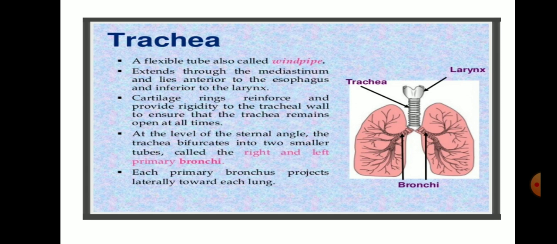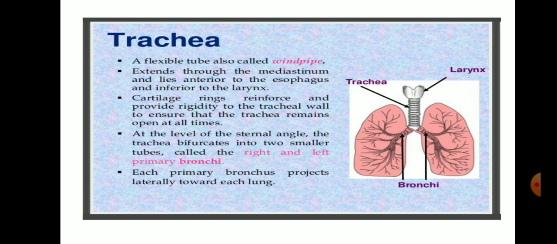Now, the nasal chamber leads into the larynx. Larynx is the voice box. It is also termed the Adam's apple in case of men. Trachea is another cartilaginous ring structure that is also named the windpipe. The trachea bifurcates to divide into two bronchi. These two bronchi lead into the left and the right lungs.